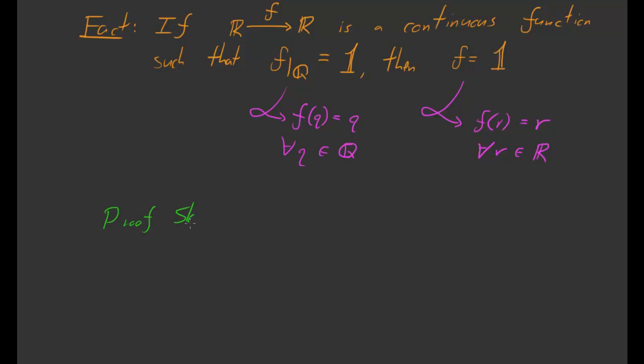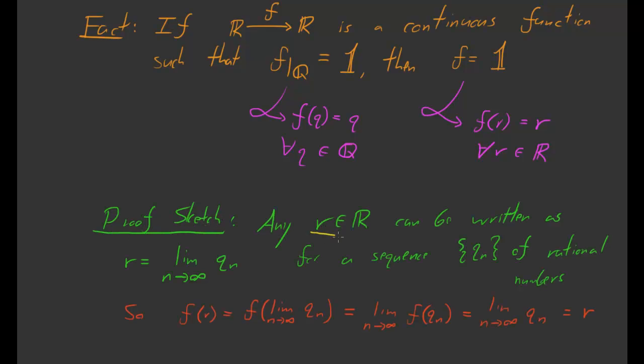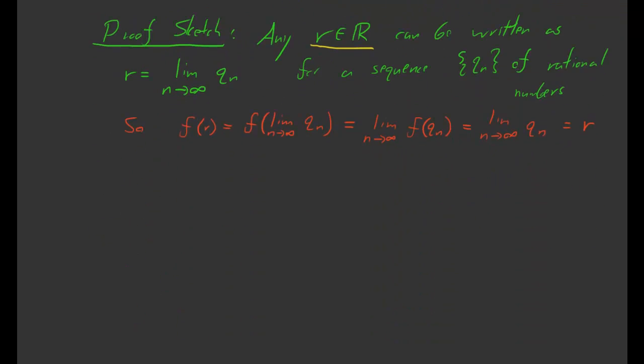Proof sketch. It goes as follows. Any real number r can be written as the limit of a sequence of rational numbers. So let's go ahead and do that for a given r. And we see then that f of r, just by definition, is equal to f of this limit of rational numbers q_n. Now by the continuity of f, we can move the limit out of the parentheses here. So f of the limit of the q_n is equal to the limit of f of the q_n. That's just by the continuity of f.